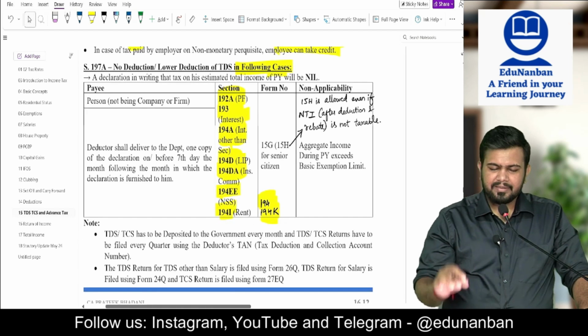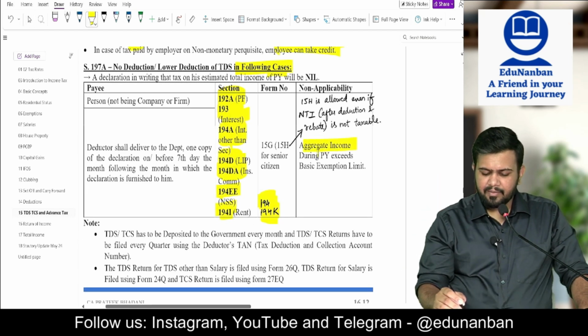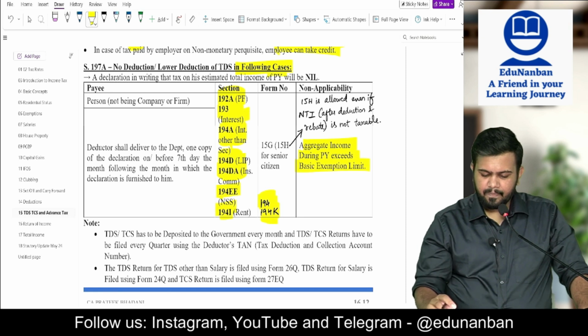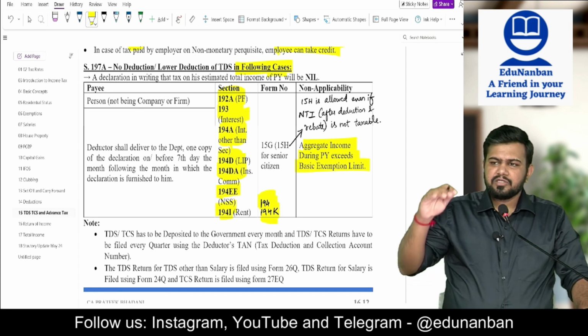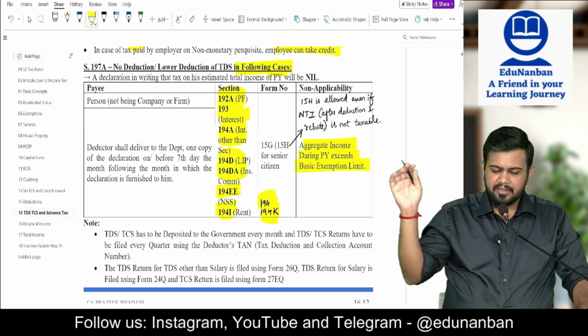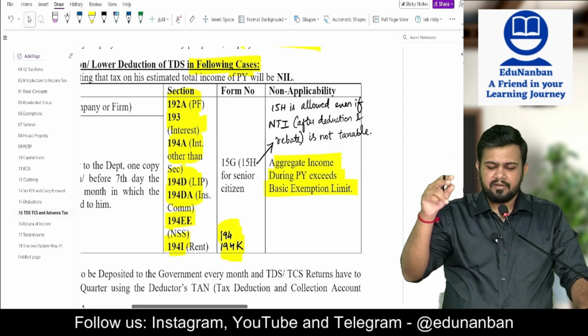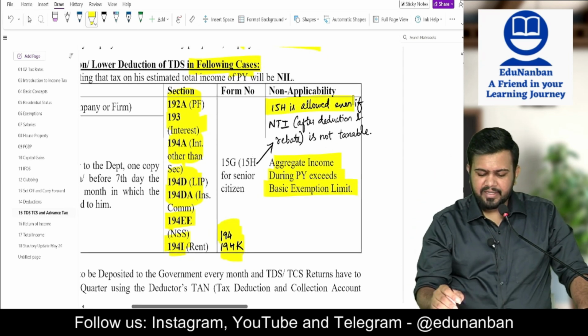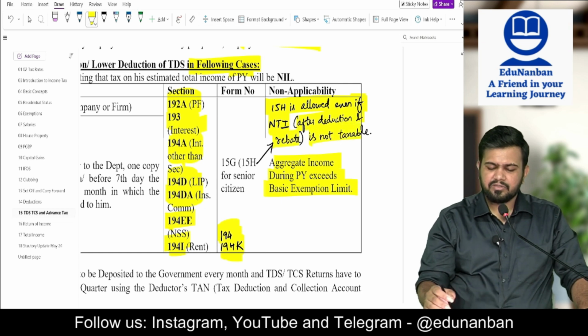Now, this provision is applicable only when the aggregate income during the previous year is not exceeding the basic exemption limit. It is not applicable if the aggregate income exceeds the basic exemption limit. So if it is within the basic exemption limit only, it is applicable. But here please write, in case of 15H, it means what?